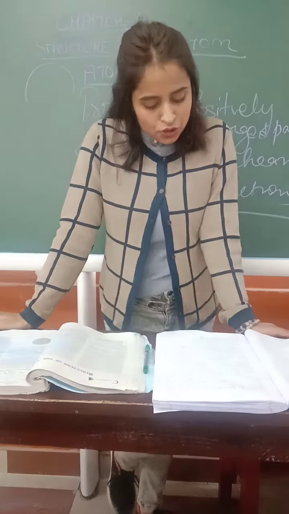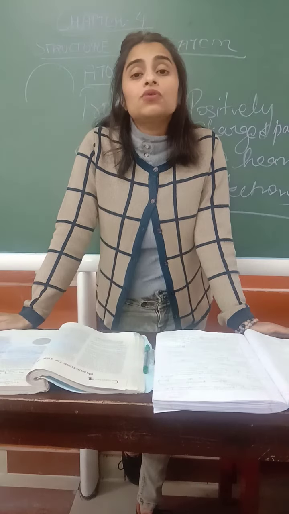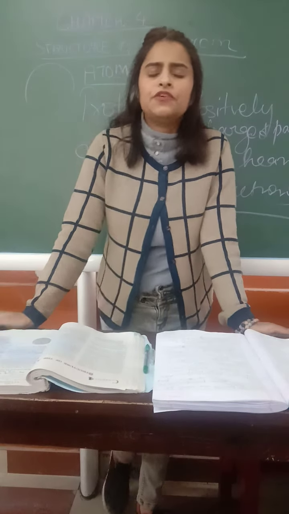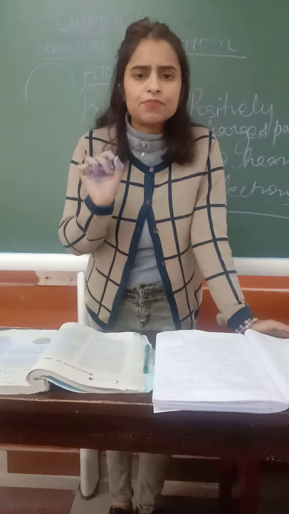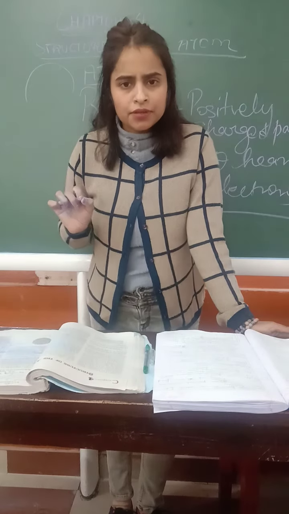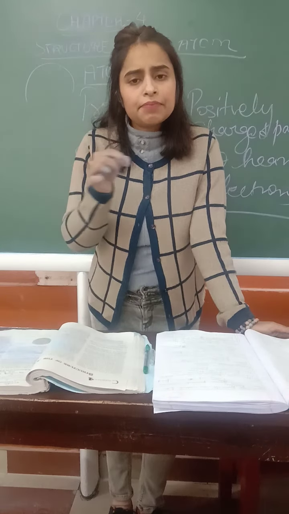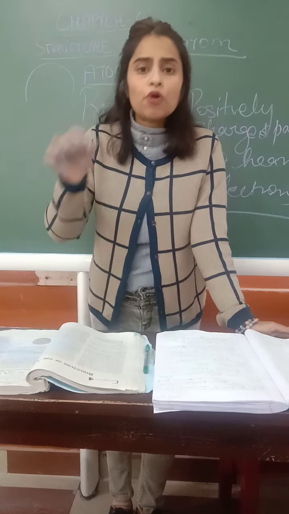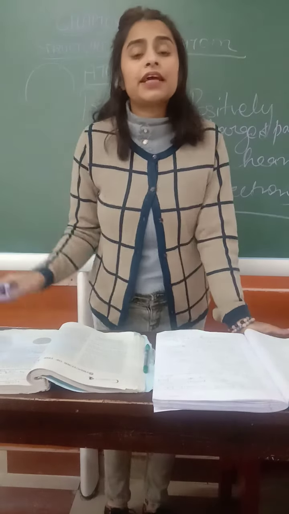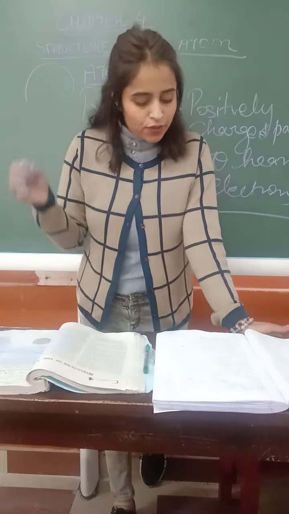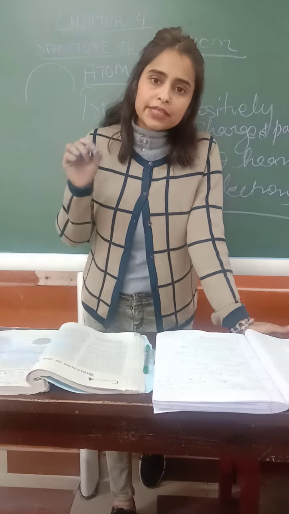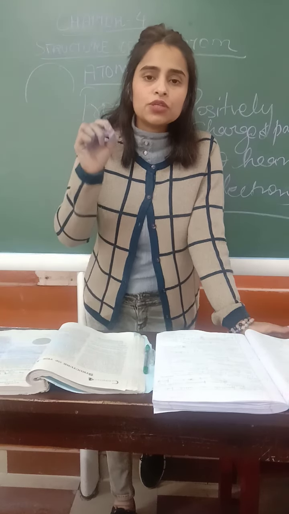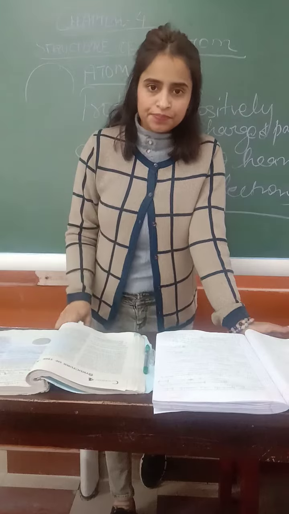Okay students, so they are 2000 times heavier than electrons. We know that the mass of electron is very small, negligible. Under some mathematical calculations it was found. We will talk about the mathematical calculation also. But then it was discovered that proton is 2000 times heavier than electron.